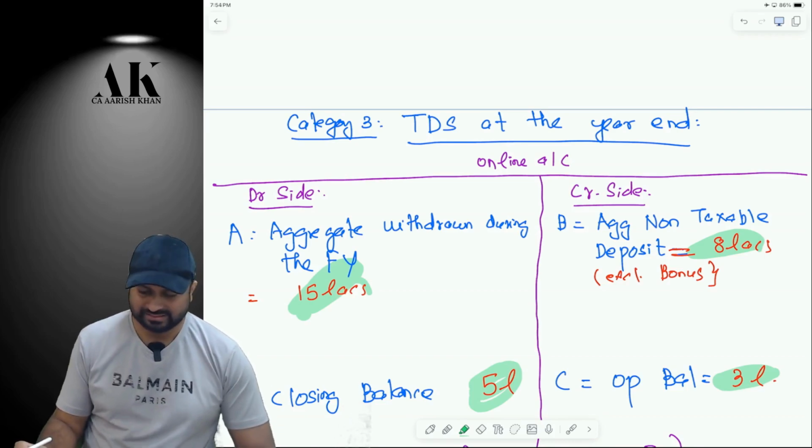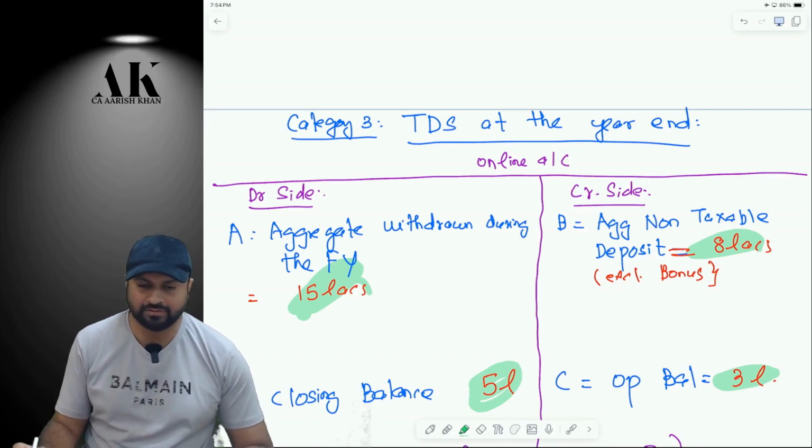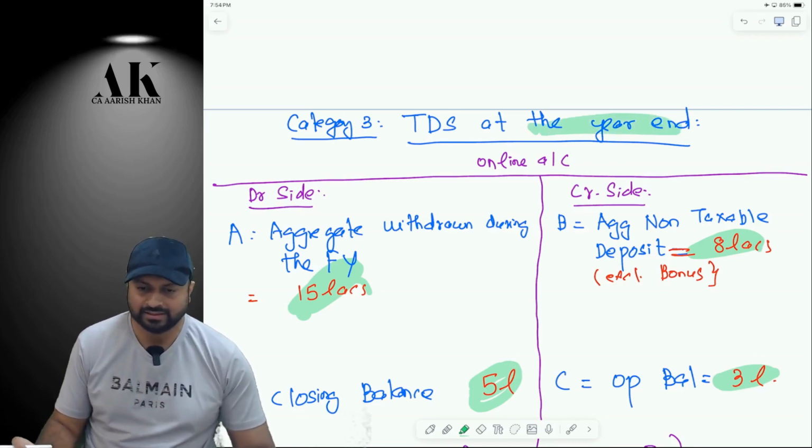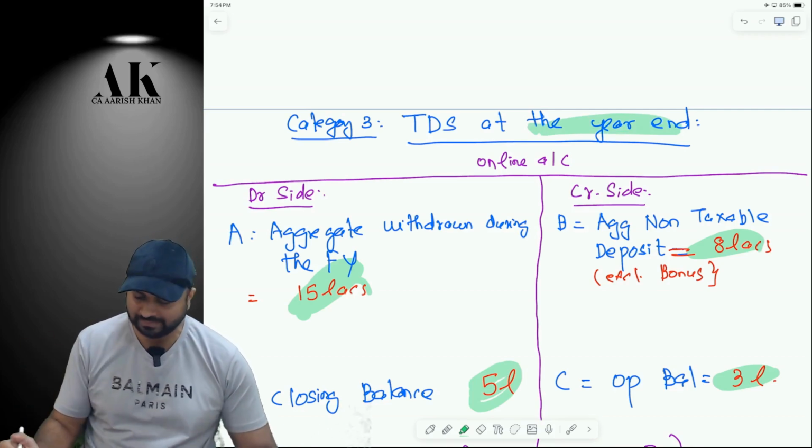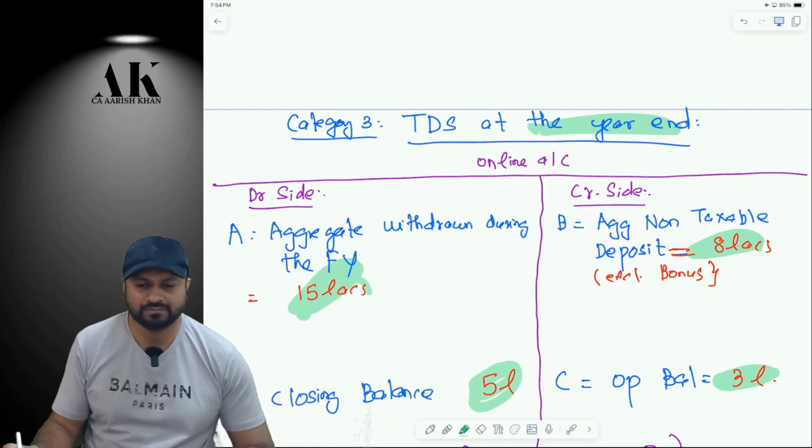So is this a continuation of the previous one? Obviously, it is a continuation of the previous one, ma'am. It is at the end of the current year only. Why would I go to the next year, ma'am? I will explain for one financial year. Now, why will I go into the next financial year? Please tell me, what will E be now?